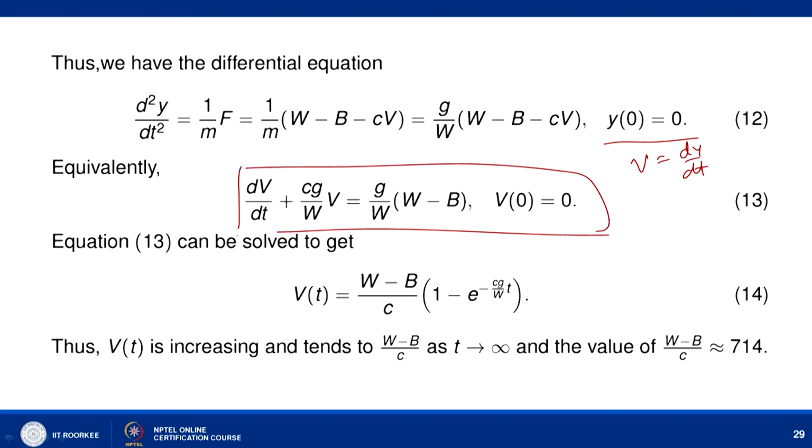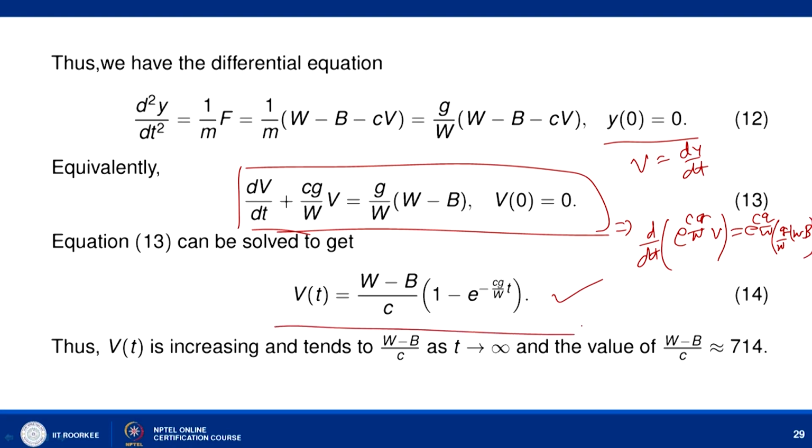This is a simple linear differential equation in terms of velocity, and we can solve it by writing d by dt of e to power Cg upon W t times V equal to e to power Cg upon W t into G by W, W minus B, and then integrating. After integrating we have the solution Vt equal to (W minus B) upon C into 1 minus e to power minus Cg upon W t.